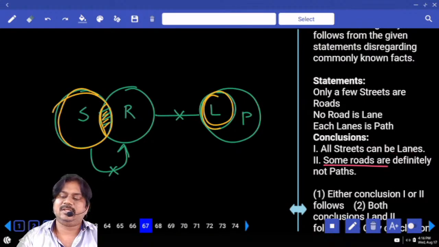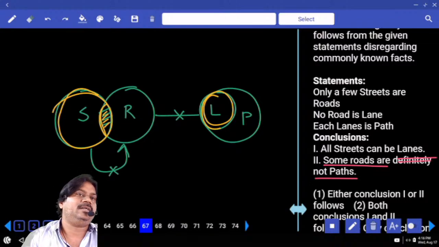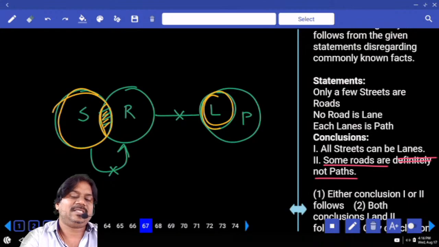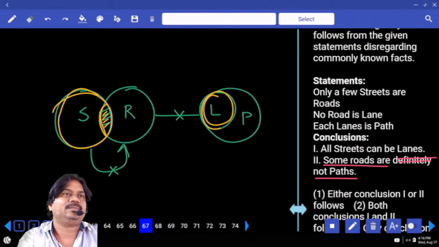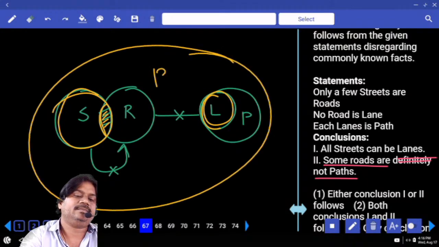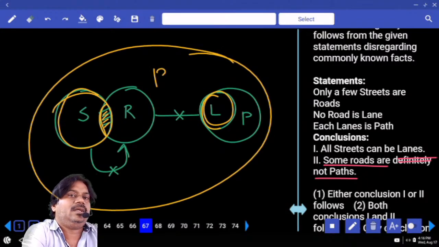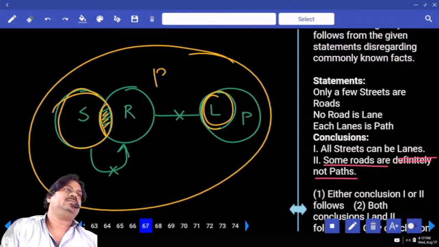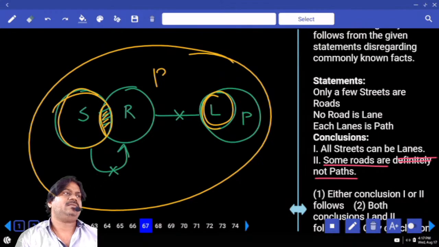Next, some roads are definitely. So no need to read the word definitely. Some roads are not paths. Some roads are not paths. Can we prove it? Can we write paths this way? Why can't we write paths like this? Yes, we can.